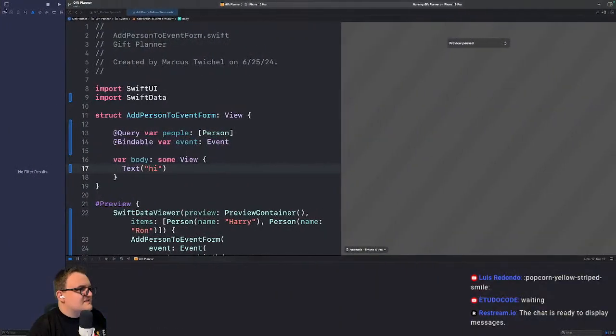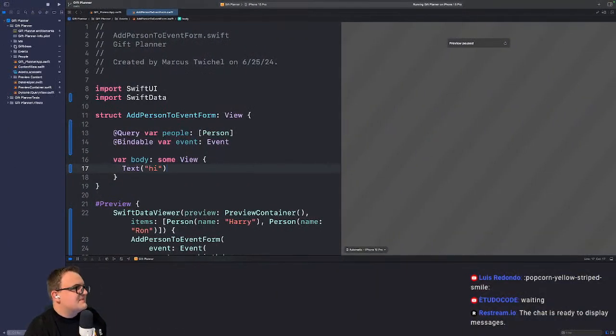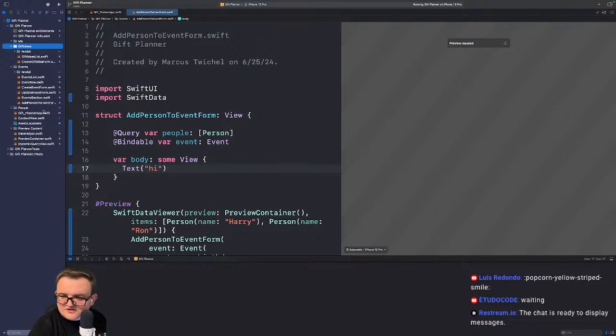And so a little bit just how it's working in the code here so we can see it. We have events, people, and gift ideas right now. It's kind of the main sections. I'm trying to organize this by feature. One of the big things that we're trying to figure out is how to get all this to work together. And I'm just not sure yet.